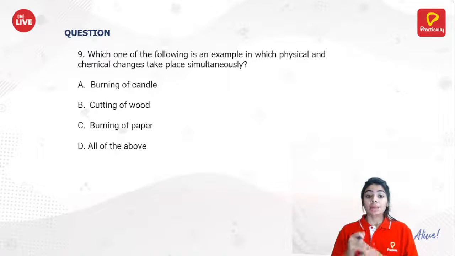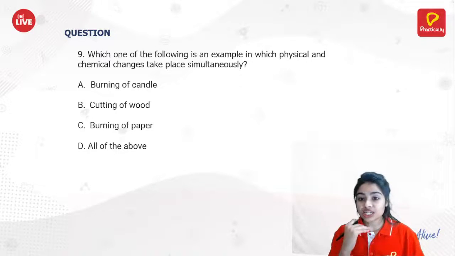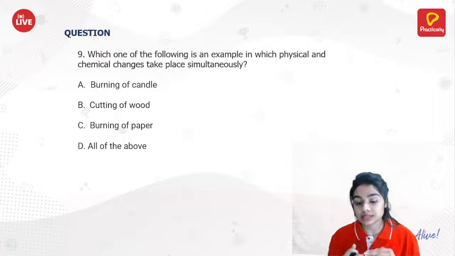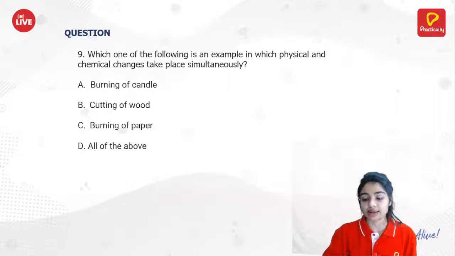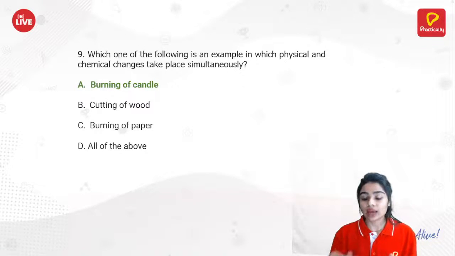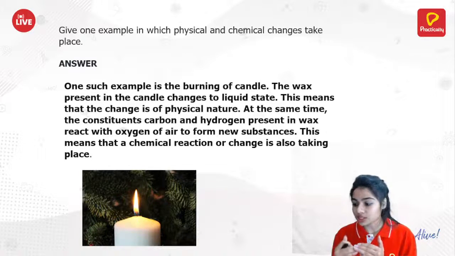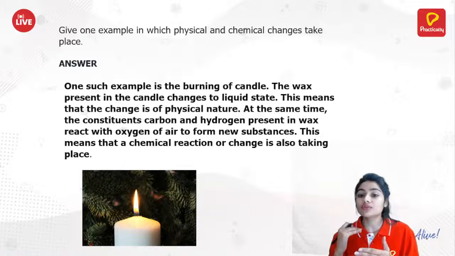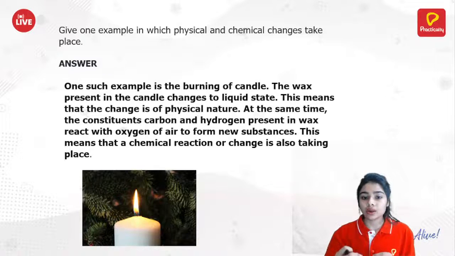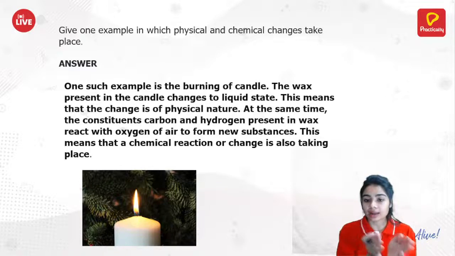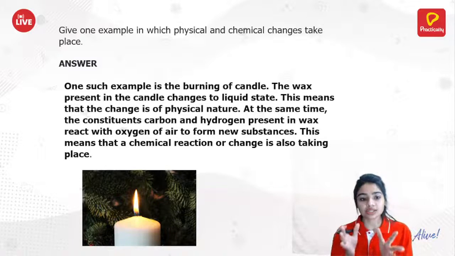That's the thing. Burning of candle, in which two changes take place simultaneously. That is, your physical and chemical change are taking place here simultaneously. So what is happening here? When your wax is melting, the procedure is your melting, which is your physical change. As I already told you in the previous slide, whenever we burn this wax, the procedure is melting, and here melting is a physical change.